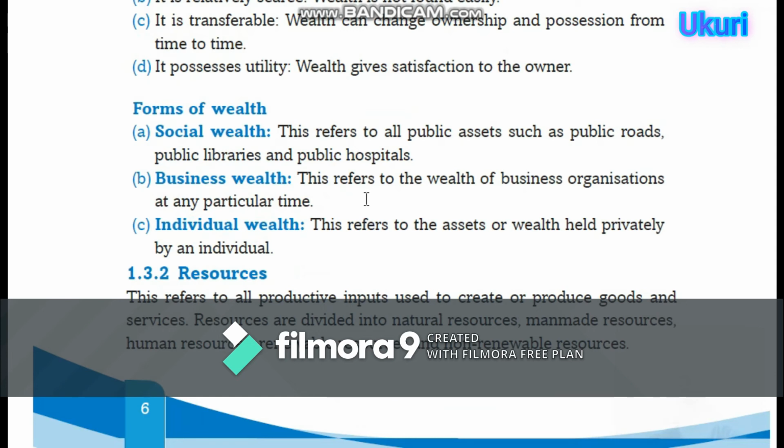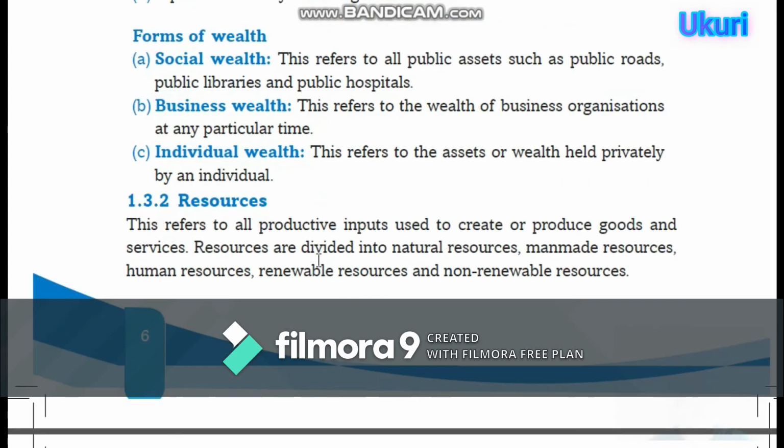Social wealth. These refer to all public assets, such as public roads, public libraries, and public hospitals. Number B. Business wealth. These refer to the wealth of a business organization at any particular time. Individual wealth. These refer to the assets or wealth held privately by an individual. So that was the first term used in economics.